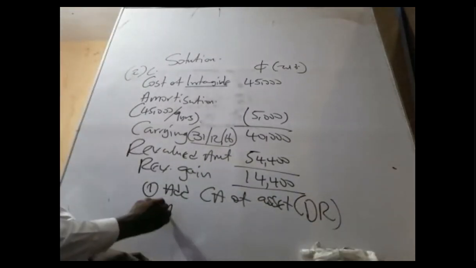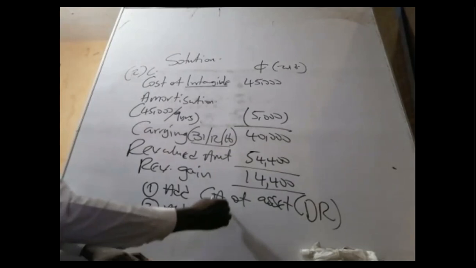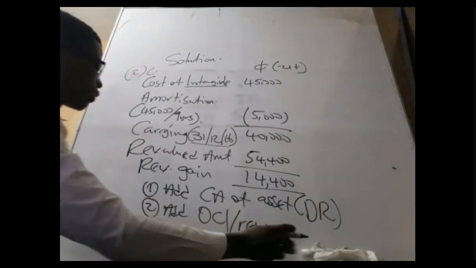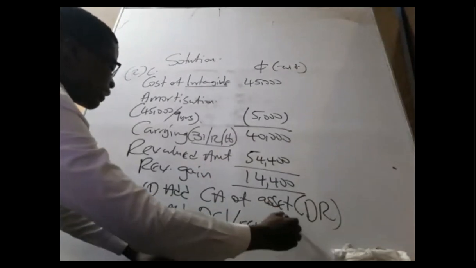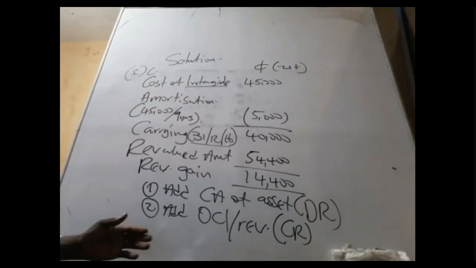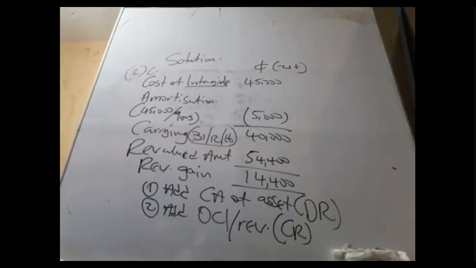The next one, added to the OCI or revaluation surplus account, that is a credit. Good. So that is the treatment. Perfect. Debit the asset and credit OCI. That is all.